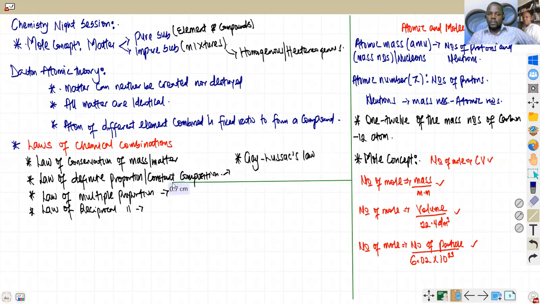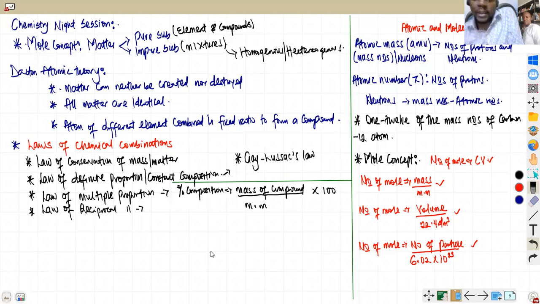So back to what I'm trying to do, I'm just trying to demarcate. The next thing I want to talk about is percentage composition. Like I said, in early classes you might have learned that the percentage composition of a compound is given as the mass of that compound over the molar mass, or molecular mass, of the compound, multiplied by 100. Keep this formula in mind. This is important.